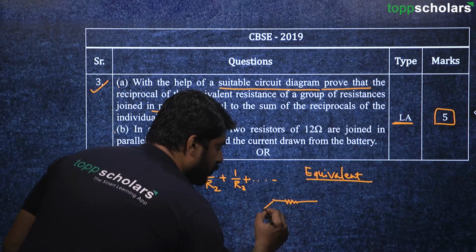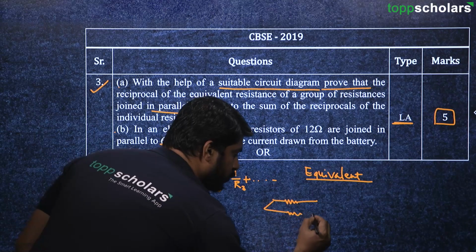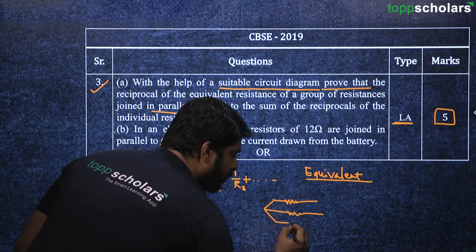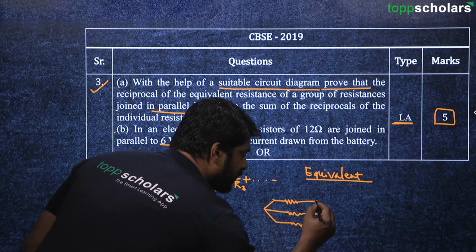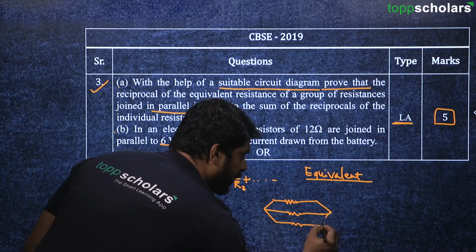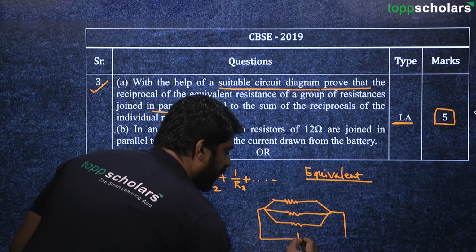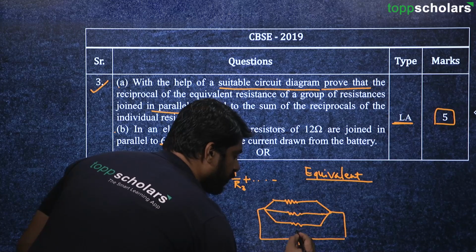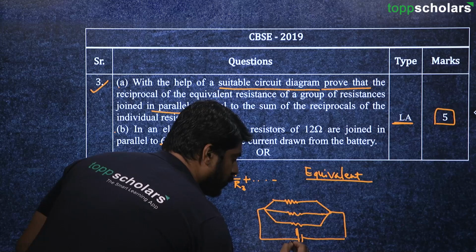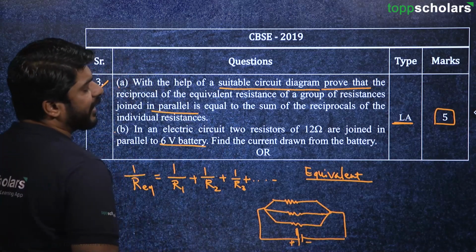Suppose we have got 3 resistors, 1, 2 and another one, and as you can see all these resistors are connected in parallel, let's say with a standard battery, with a positive terminal here and a negative terminal here.